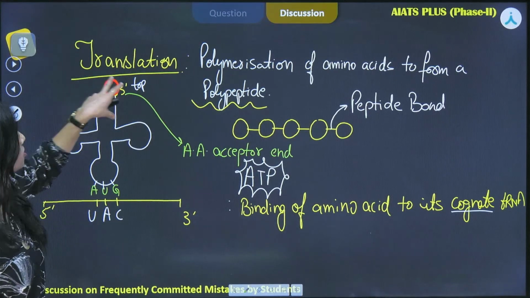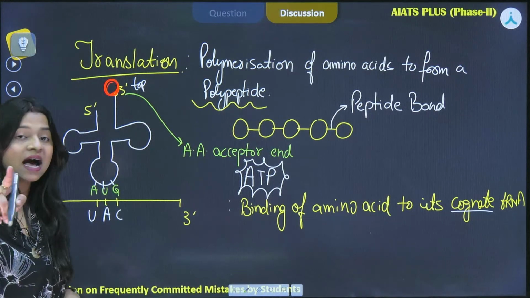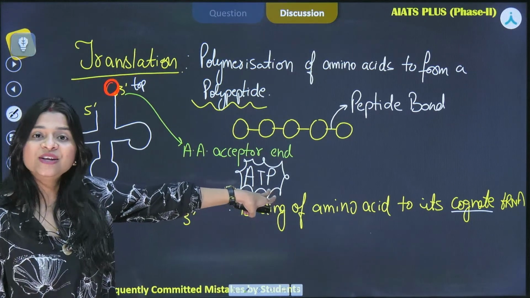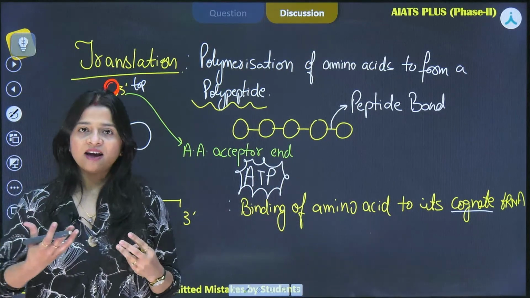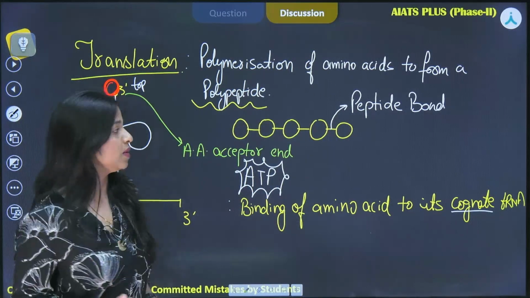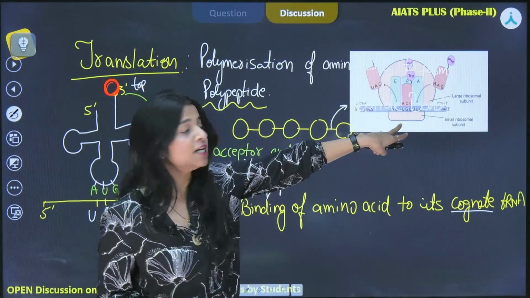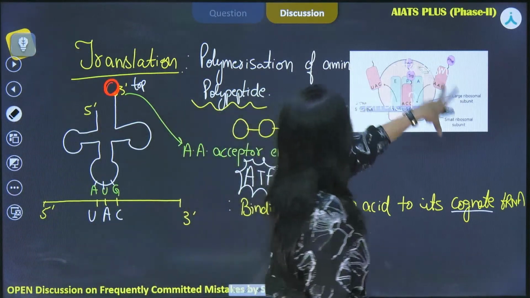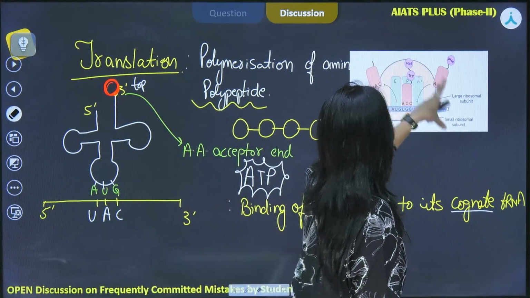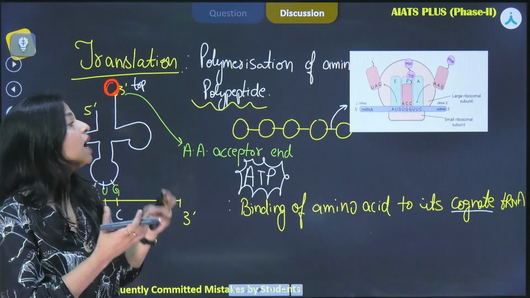So this particular tryptophan will be binding to its cognate tRNA, and this is happening in the presence of the energy hero, that is ATP. Now this charged tRNA is bringing energy. Now what happens, you can see in this particular representation that over here, the tRNA, that means the transfer RNA, will bring the amino acid.